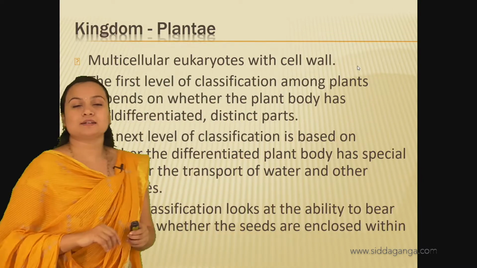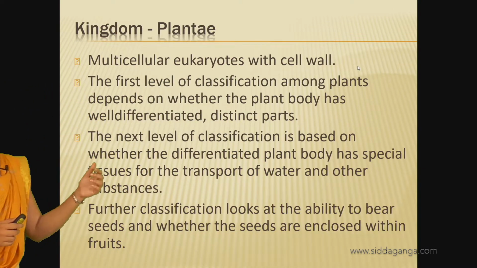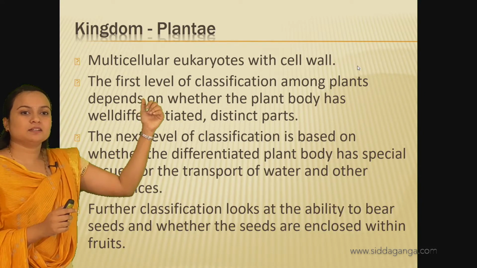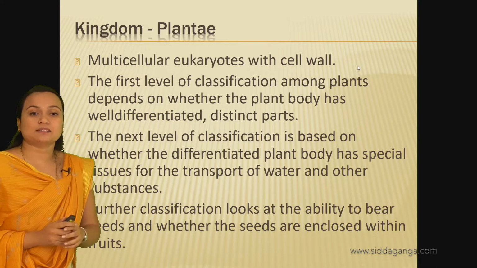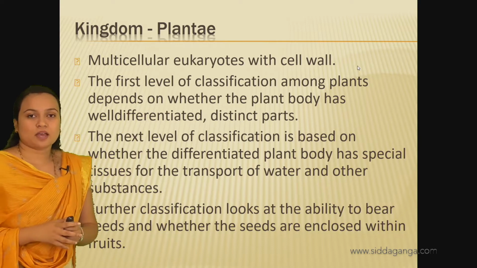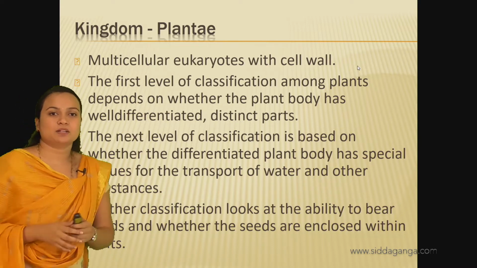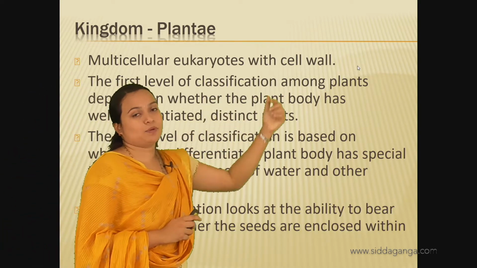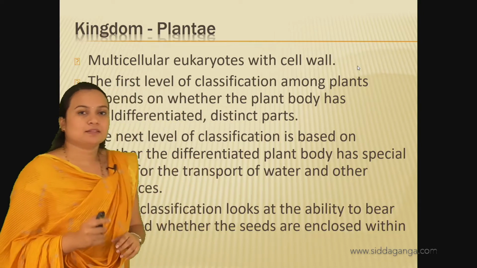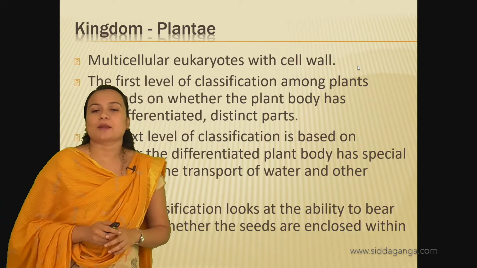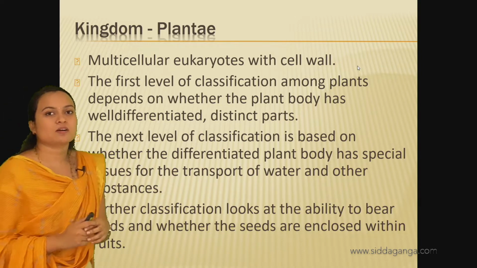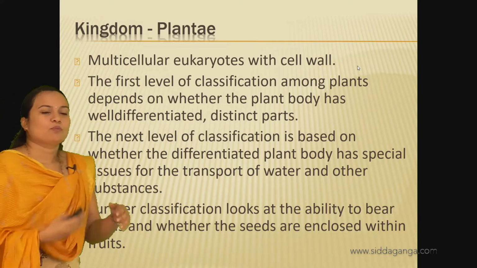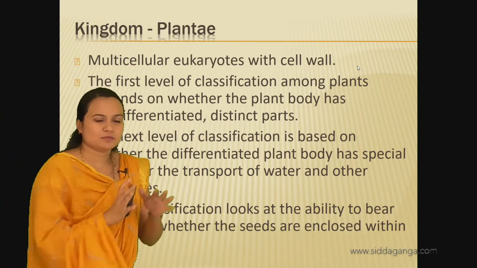Now coming to the characteristics of kingdom Plantae. Usually they are multicellular eukaryotes with a cell wall, and the cell wall is made up of cellulose. While classifying, we look at some fundamental characters.